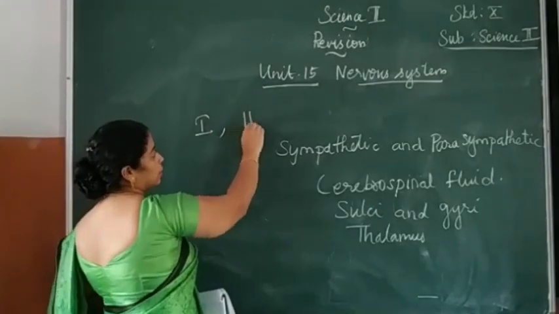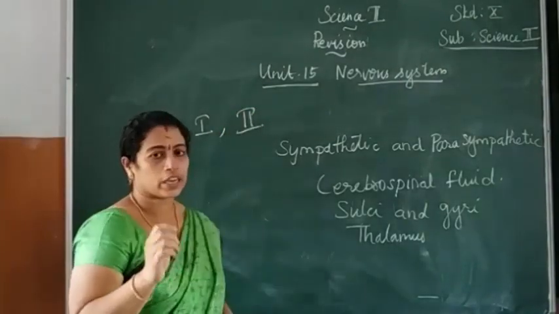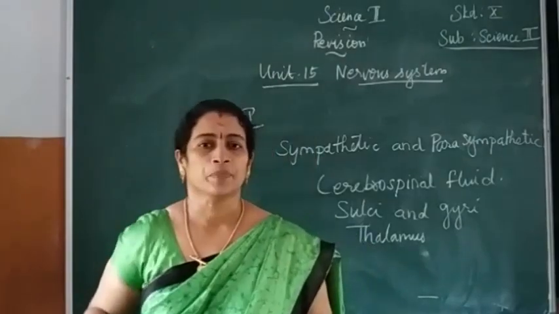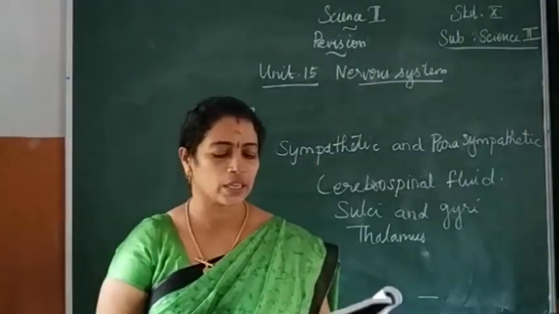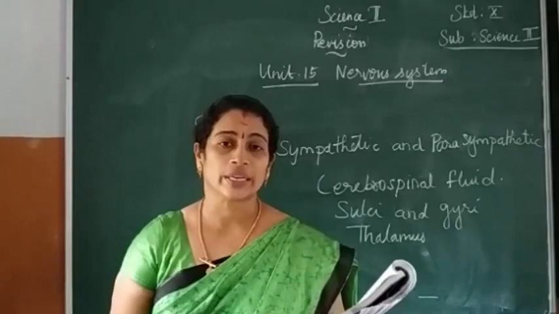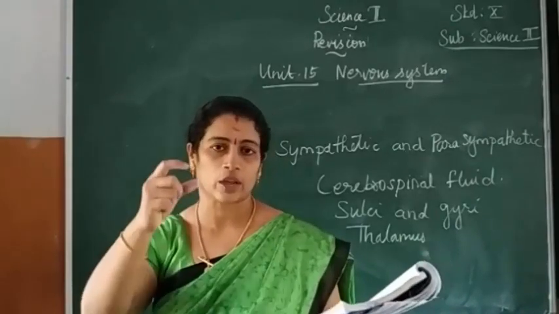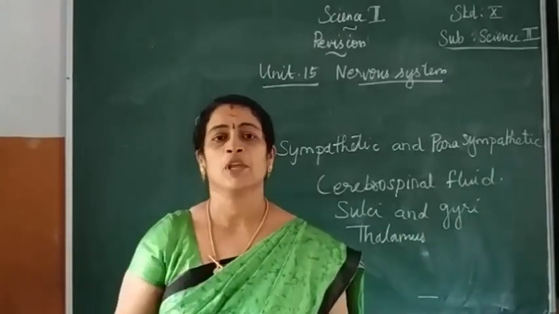So we have completed the first Roman numeral, lesson unit 15, and the second Roman numeral also, choose the correct answer and fill in the blanks. Next we go through the short answers. Along with the one-word answers, you can study the question answers also.